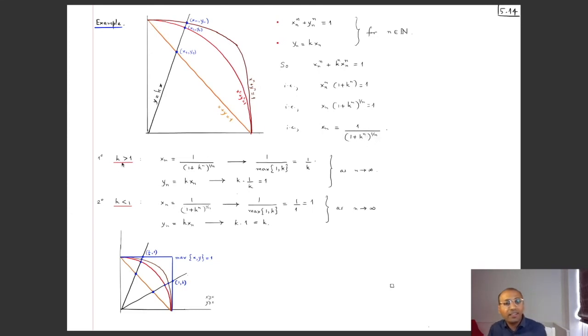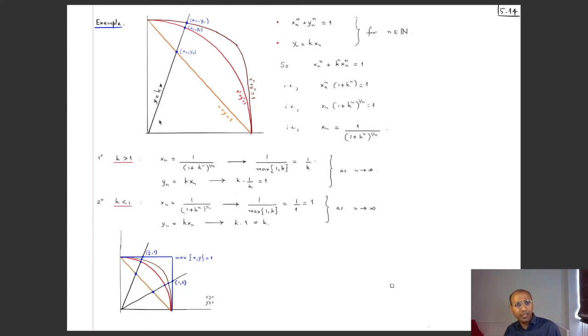Indeed it converges to the maximum of 1 and k, right? So if k is bigger than 1, then this maximum is equal to k, so that xn converges to 1 by k, and then yn, which is k times xn, the scaled version, will converge to the scaled limit, which is k times 1 by k, which is 1.